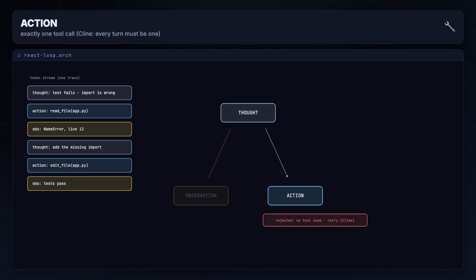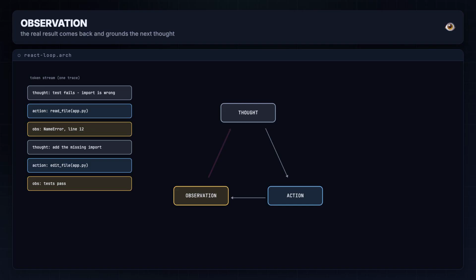Action in blue. The model emits exactly one tool call. In Klein, this is enforced hard. Every assistant turn must be a tool call. Reply with bare prose and the harness rejects it: "You did not use a tool." And makes it try again. The invariant forces evidence over claims.